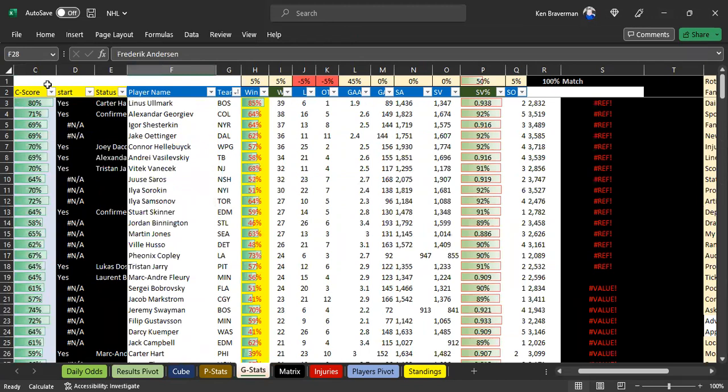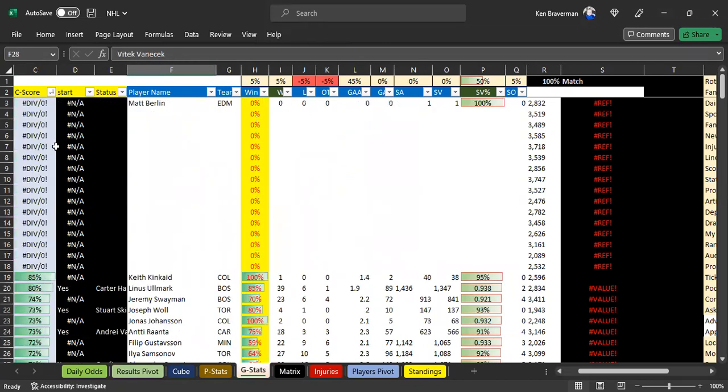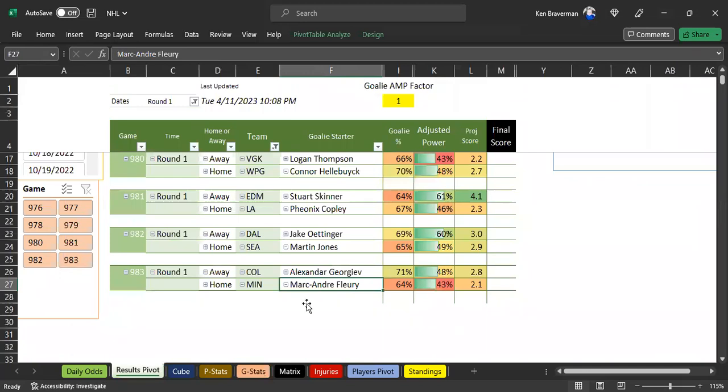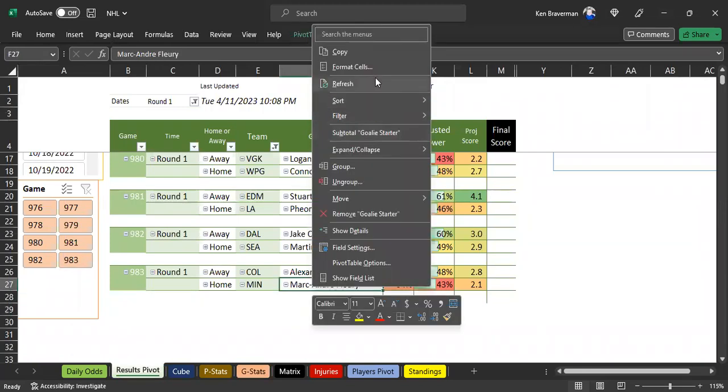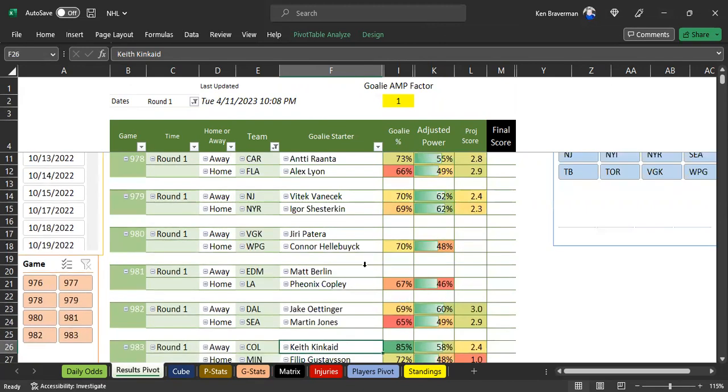We're doing something else. We're going to resort largest to smallest. I thought I screwed something up. We resorted, and the reason why is this is actually going to change the goaltender that shows up here. Watch this. Watch Marc-Andre Fleury disappear. He's now Philip Gustafson against Keith Kincaid. Wow. All right, let's try something else. That's not going to work.